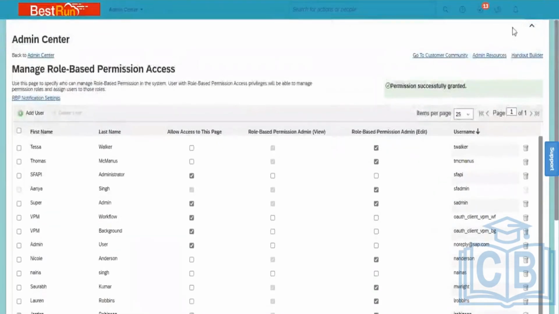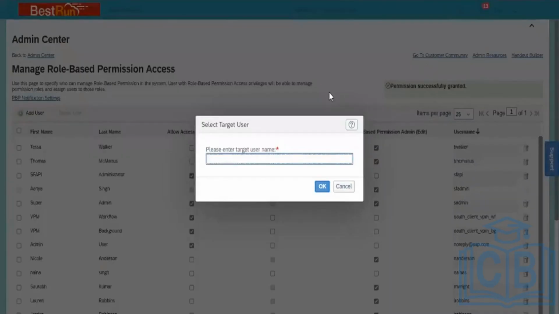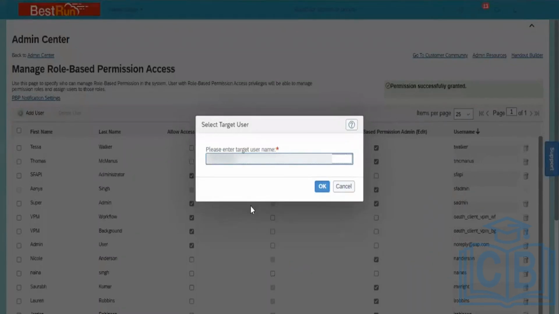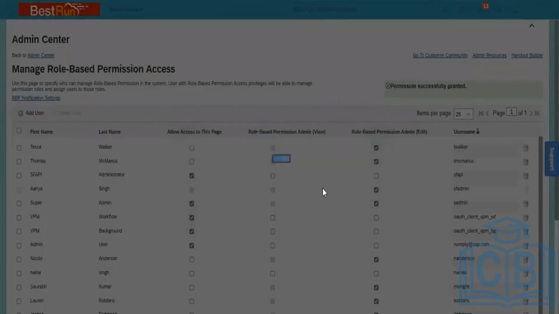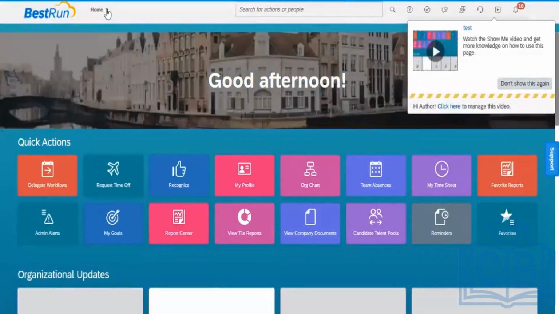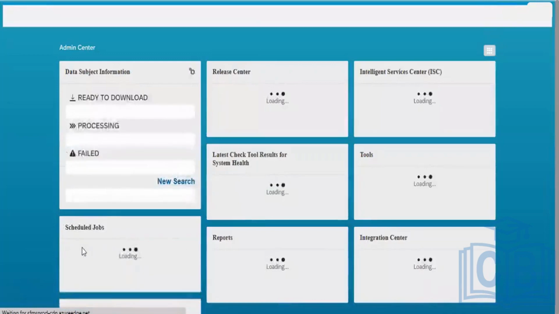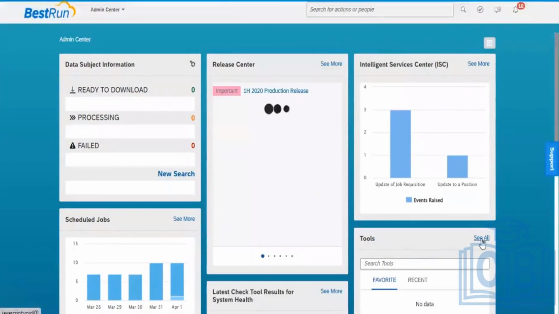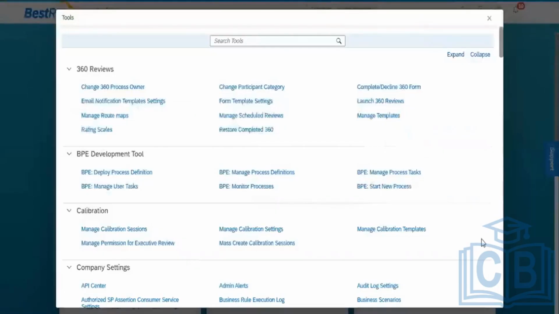Now after this, I want to check if he has all the access or not. I will again go back, click on Admin Center, go to Tools here and scroll down.